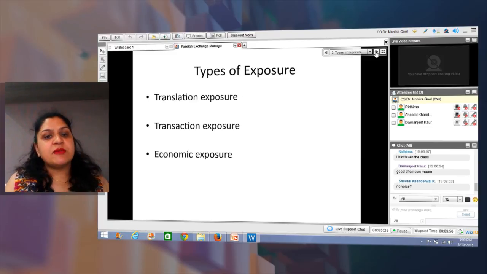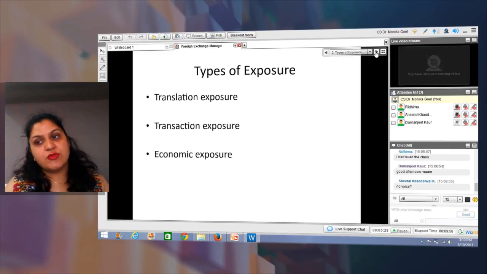We were also discussing transaction exposure, and I discussed with you that transaction exposure is a situation when you have either imported something, or exported something, or taken a loan, or given some amount as a loan to a foreign country, and you are expecting the return of money or a payment of funds. In that situation, because of foreign exchange fluctuations, what kind of impact can you have, and how are we going to manage that kind of exposure?